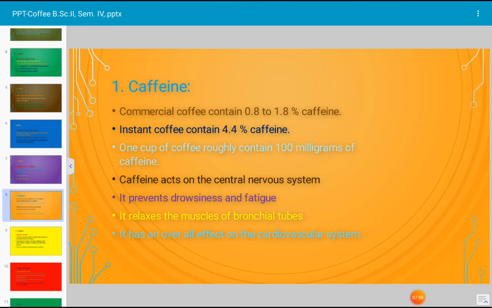And in the wet method, the fruits are taken to the flotation tank where the ripe berries float and debris, including the pulp sticking to the seeds, are removed by controlled fermentation over a 12 to 24 hours period.